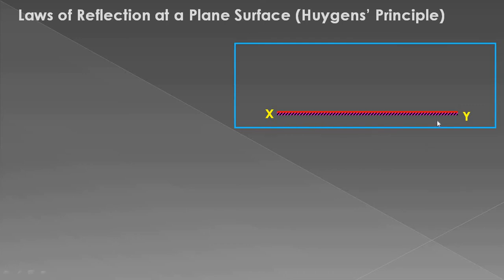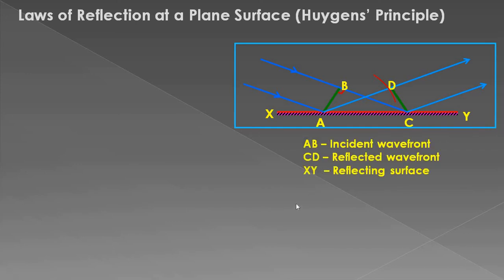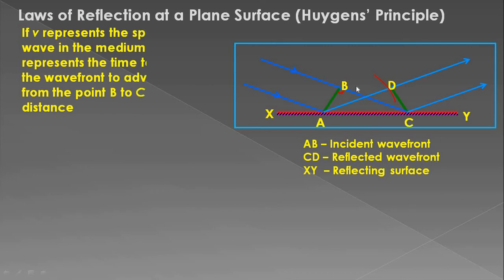Here XY is the incident, or you can say reflecting surface, and these two rays which are parallel to each other are made incident on the reflecting surface XY such that they form two wavefronts AB and CD, which are primary, or you can say incident wavefronts, and the reflecting wavefronts. And the length BC here matters a lot.